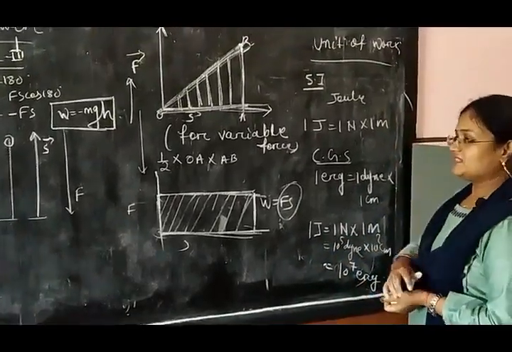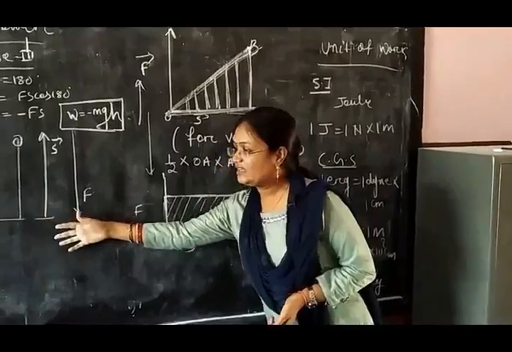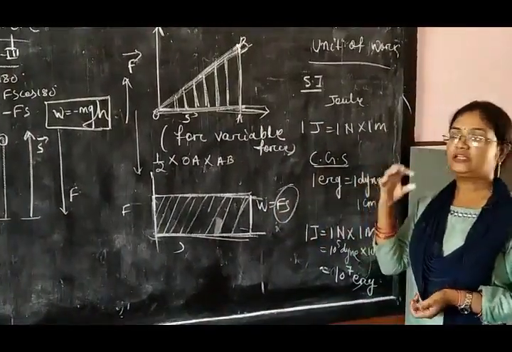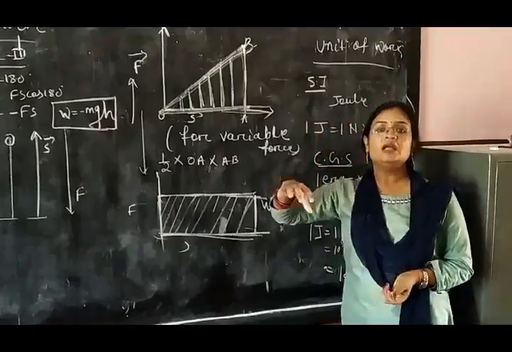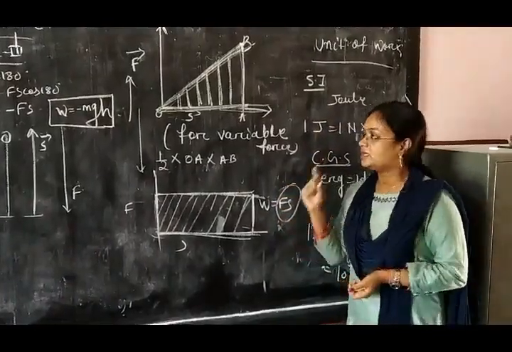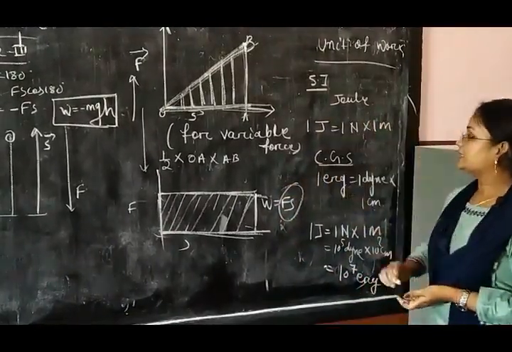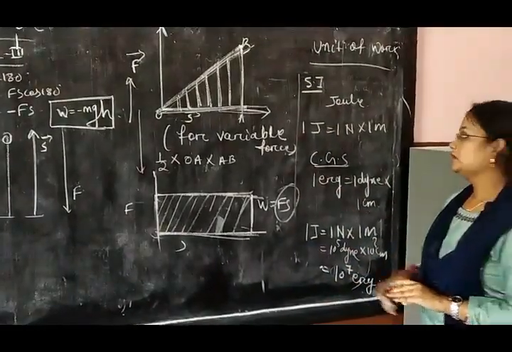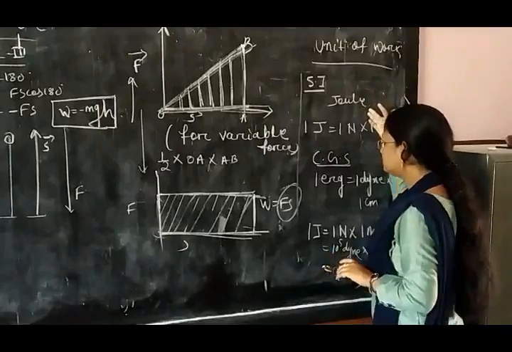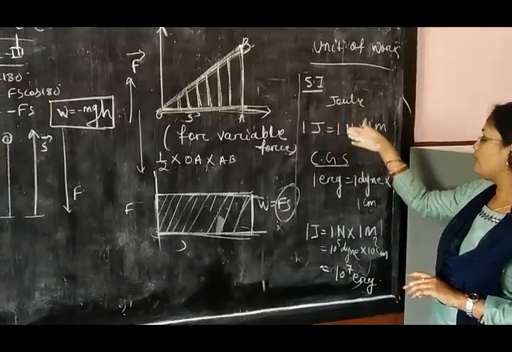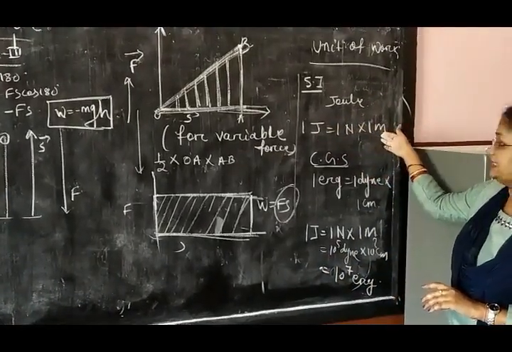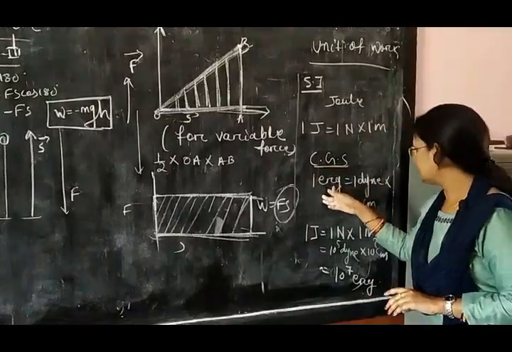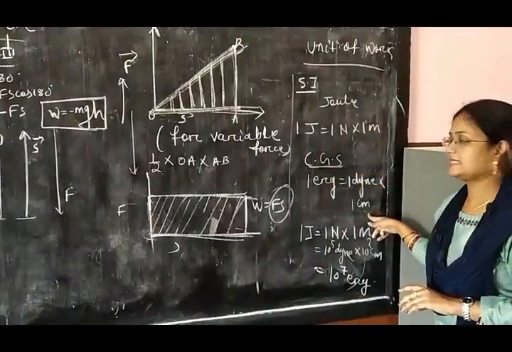In this way you can calculate the work done mathematically, and graphically you can also calculate it by finding the area enclosed by the graph with the displacement axis. After that, the unit of work: the SI unit is joule, and 1 joule equals 1 Newton into 1 meter. The CGS unit is erg, 1 erg equals 1 dyne into 1 centimeter.